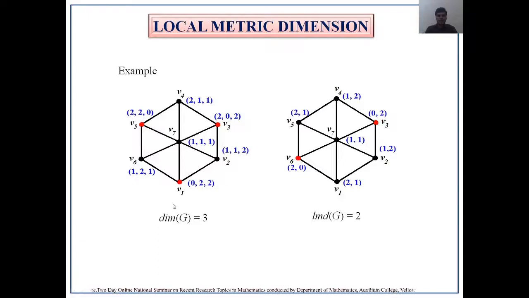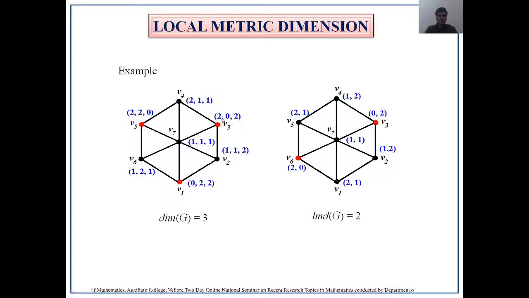This is a wheel graph. In the set W, I am accommodating the vertices v1, v3 and v5. Now I am finding the representation for all the vertices in the wheel graph. Now I could see that no two vertices have the same representation.